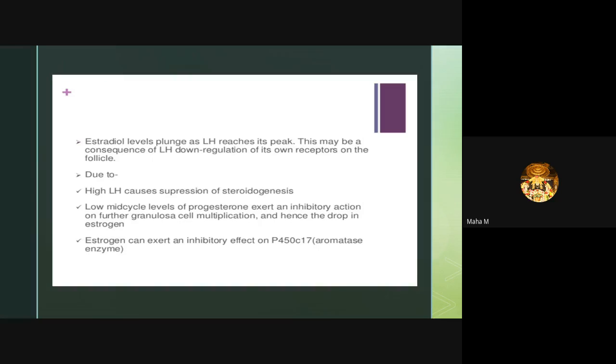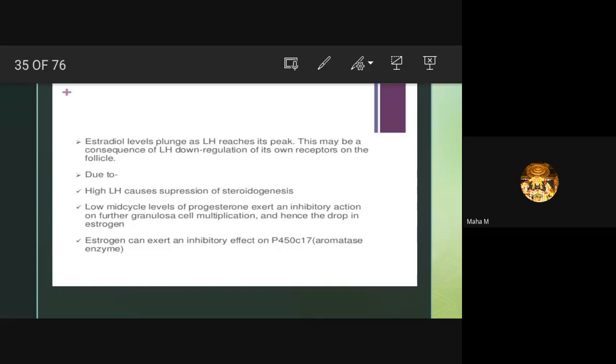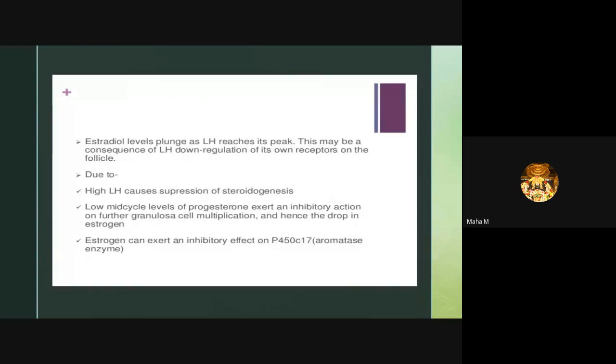Estrogen can exert an inhibitory effect on, as we told you, P450c17 and aromatase, which are important enzymes for aromatization. And coming to the luteal phase, we all know that it is the formation of corpus luteum.